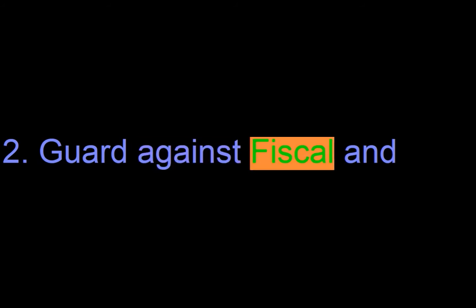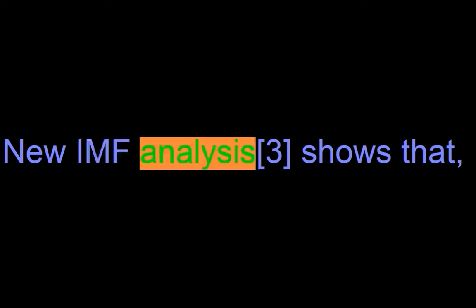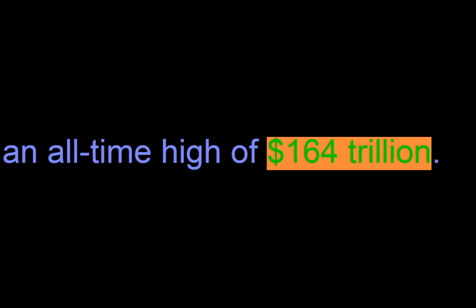2. Guard against fiscal and financial risk. We also need to guard against fiscal and financial risks. This is my second priority. Here, numbers tell the story. New IMF analysis shows that, after a decade of easy financial conditions, global debt, both public and private, has reached an all-time high of $164 trillion.